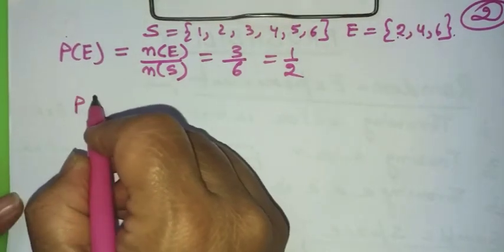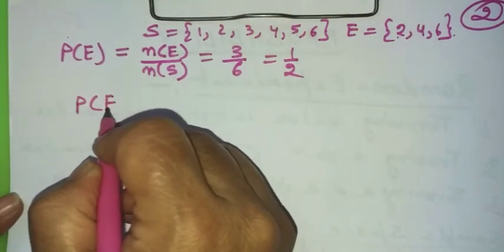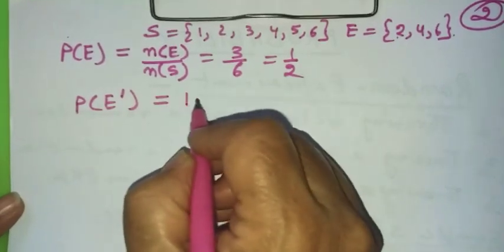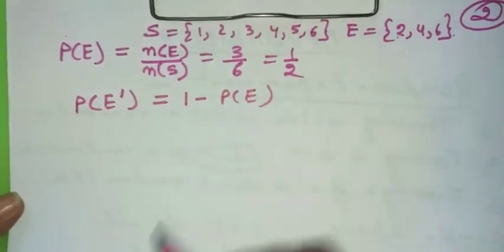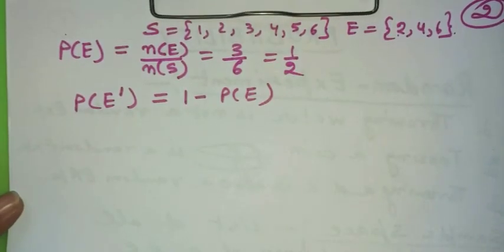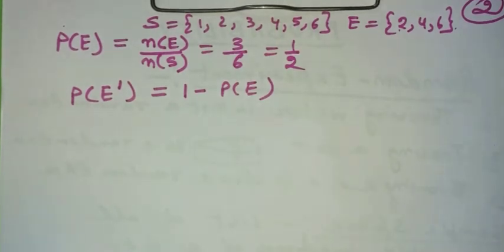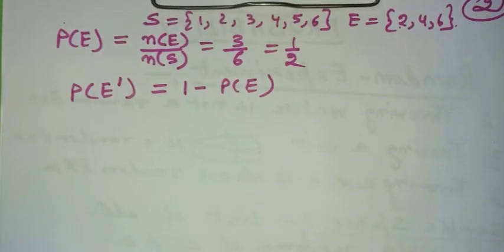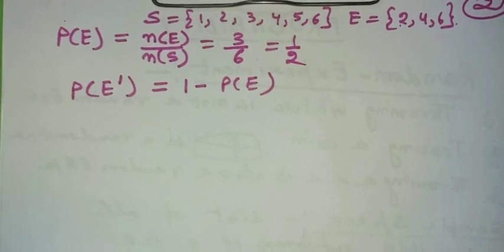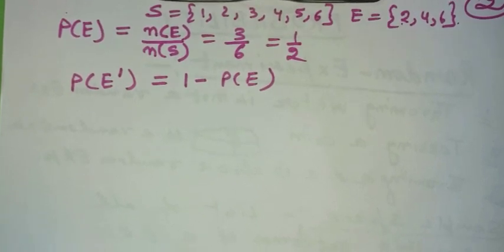This is how we calculate the probability of happening of any event. Also we note that the probability of happening of E complement is equal to 1 minus the probability of happening of E. And we also know that if E, F, G, H, etc. are all the events associated with any sample space S, then the sum of probabilities of all the events will always be equal to 1 in case they are exhaustive. That means they comprise the complete S.